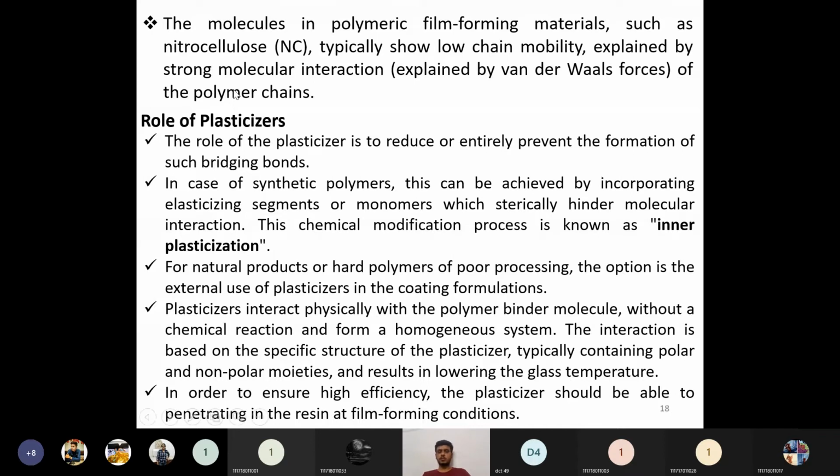So there are many roles which plasticizers have to play in enhancing the properties, dry properties or hardness properties or the flowability properties, plasticity, fluidity. All this needs to be enhanced.